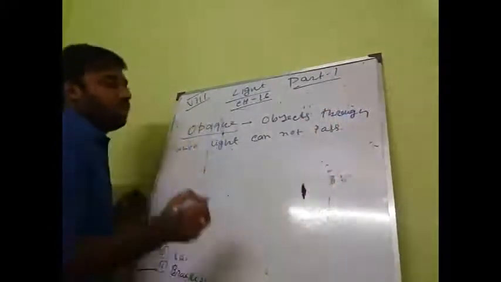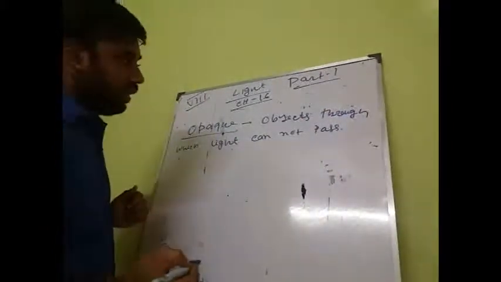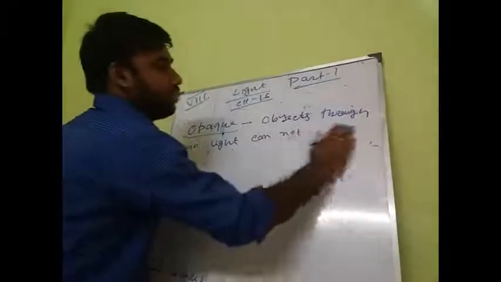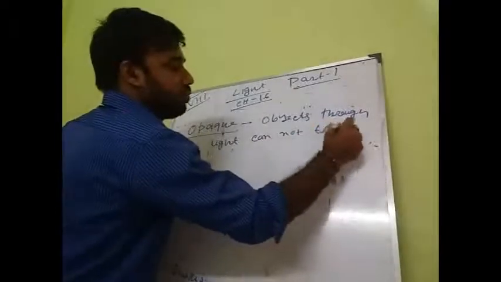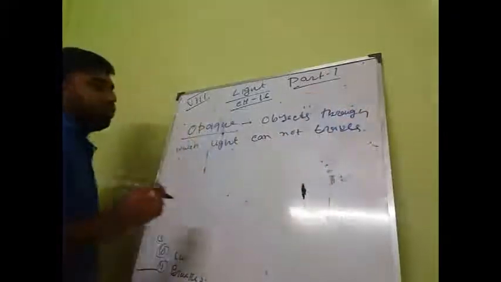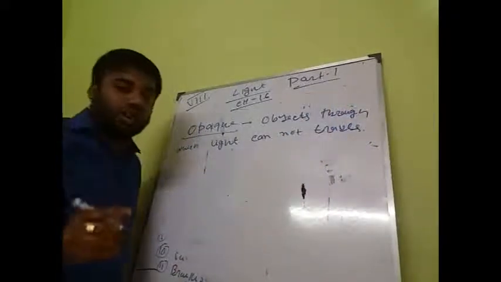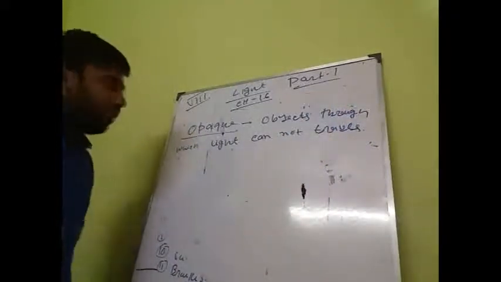Light cannot travel. So those media are called opaque.